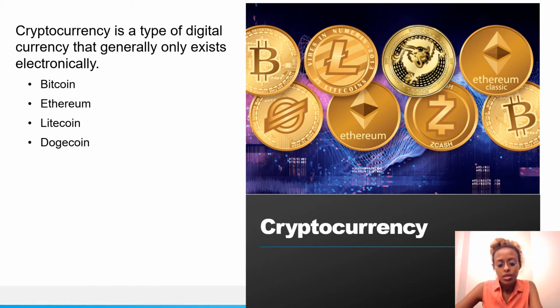It uses a technology called blockchain, which is a decentralized technology spread across many computers that manage and record transactions. Part of the appeal of this technology is basically its security. There are several types of cryptocurrencies, almost over 500 of them. However, the most known, more popular ones are Bitcoin, Ethereum, Litecoin, and more recently, Dogecoin.